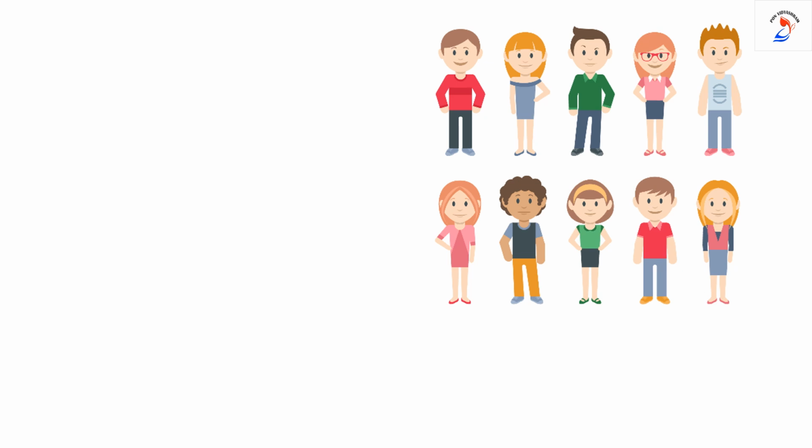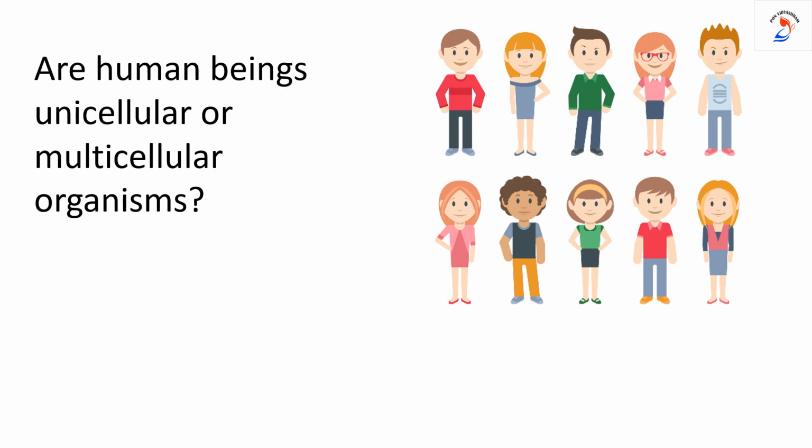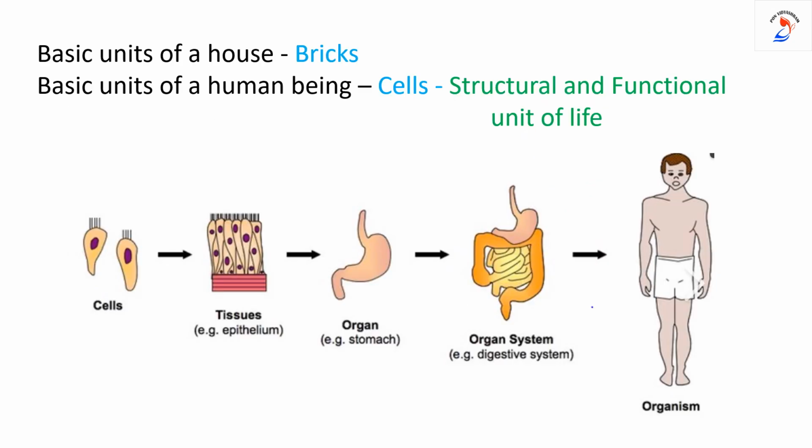Okay, now the question will arise in your mind. What about human beings? Are they made up of a single cell? Absolutely not. Human beings are examples of multicellular organisms. Let me explain in brief. When you want to build a house, which will be the basic unit of the house? Of course, bricks are the basic unit of our house. In the same way, our body is also made up of many cells. What are cells? Cells are the basic structural and functional unit of life. In short, you can say cells are the basic unit of life.